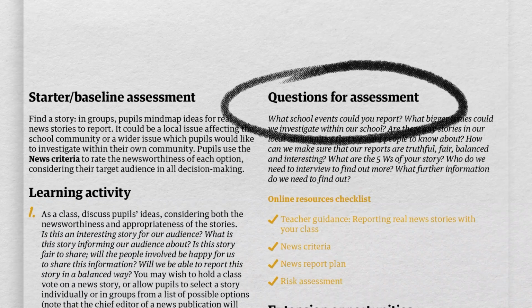Discuss some of the stories that children came up with in the starter activity. Use the lesson plan for some questions to help discuss them. It's likely that there'll be lots of stories to discuss. So, focus on the ones that are the most popular or the ones that you think will lead to the best written outcomes. Also, allow pupils time to consider which of the stories are more or less newsworthy for their audience. Once the top stories have been explored, your pupils can choose the one they think is most newsworthy.